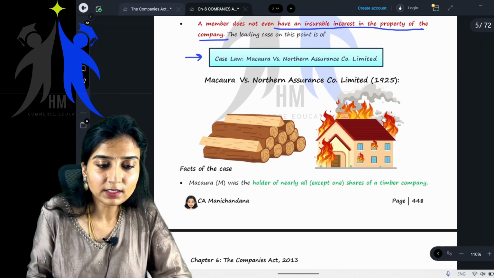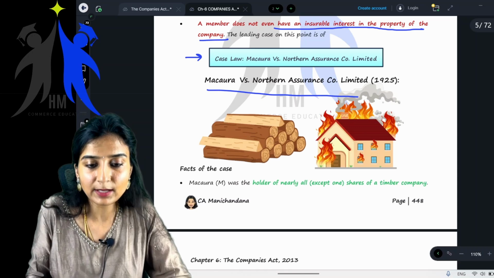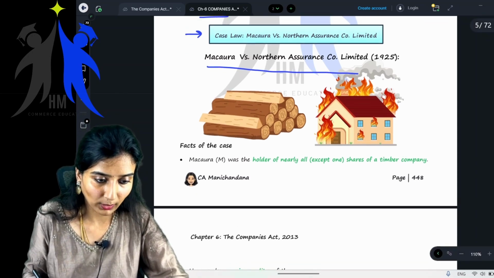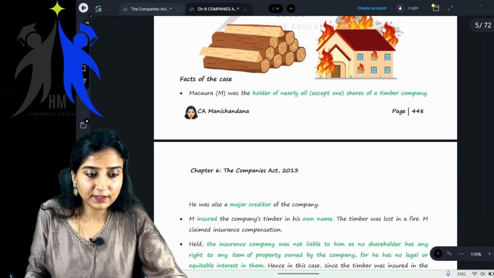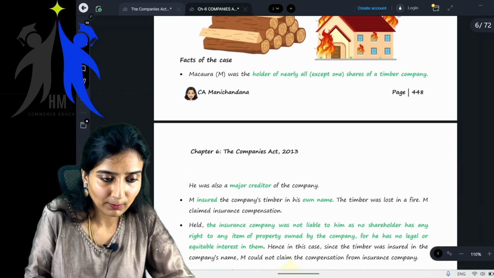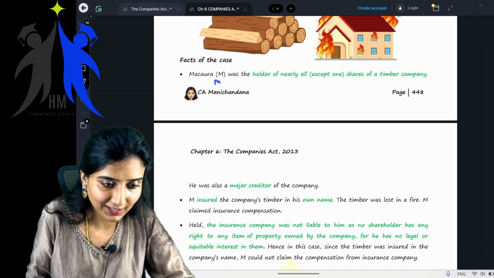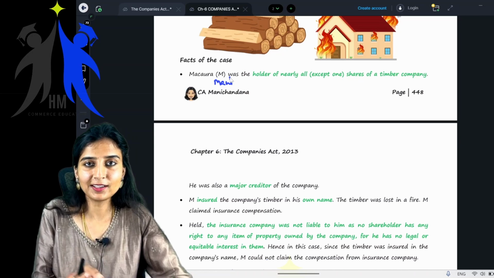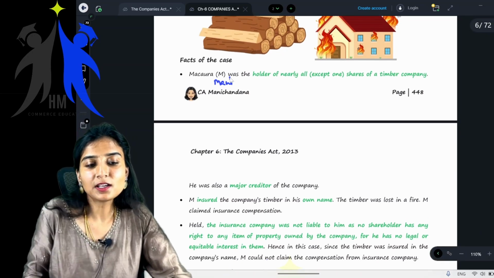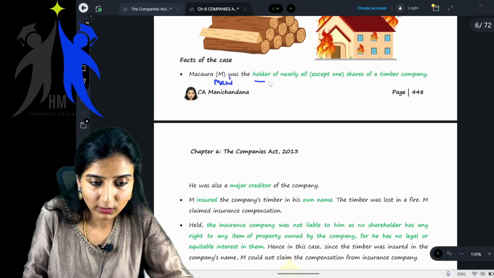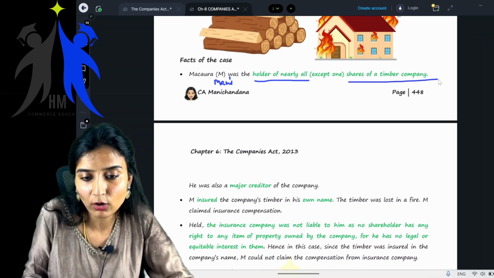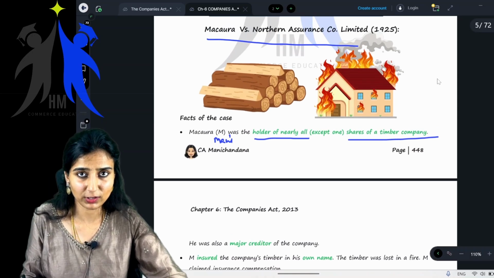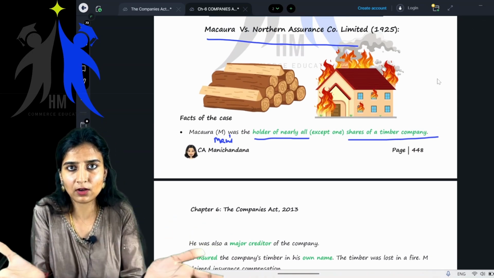What is the name of the case law? Macaura versus Northern Assurance Company Limited. Now, facts of the case. For simplicity, let's just call Macaura M. M was the holder of nearly all shares, except one, of a timber company. Timber meaning wood, basically wooden logs.